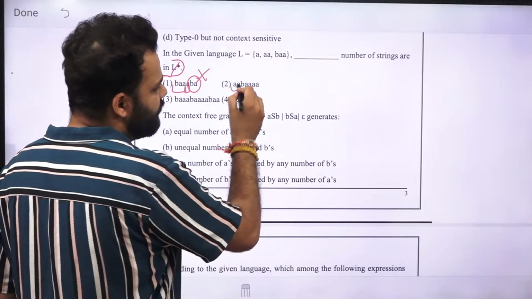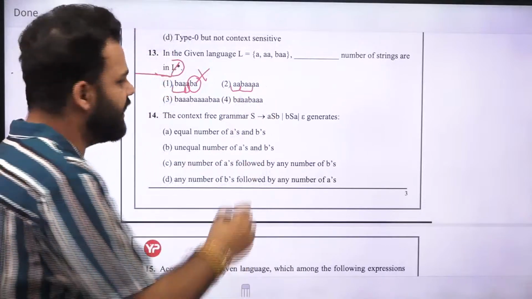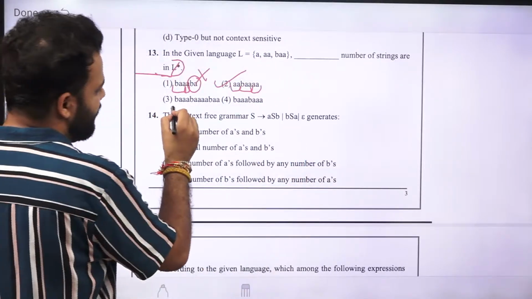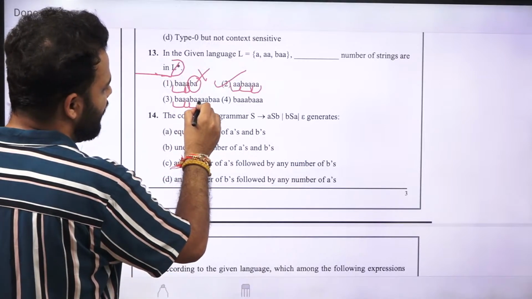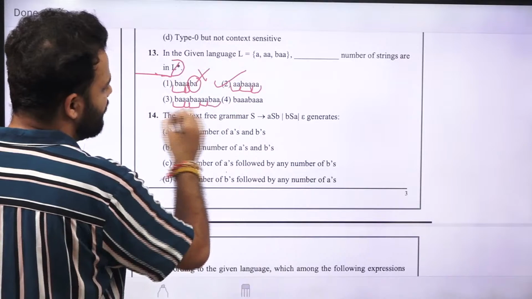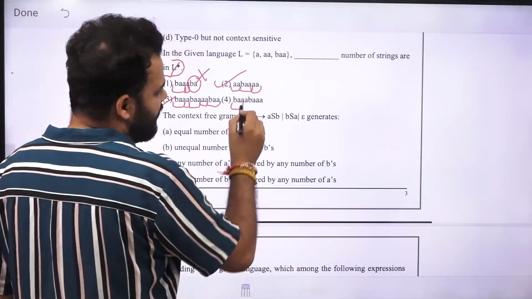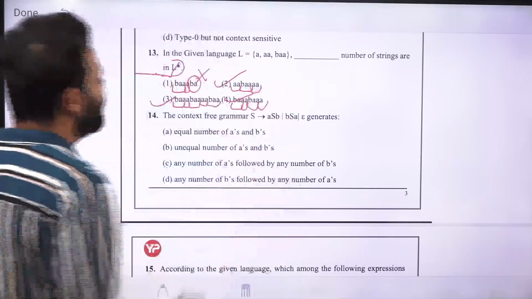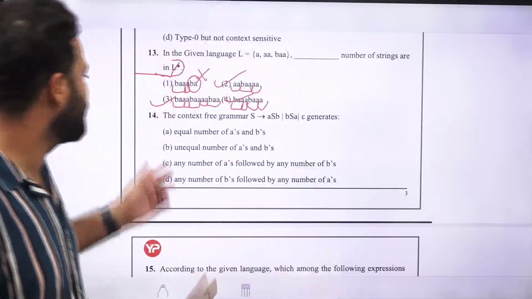Then we can use AA for this one, BAA for this one, and again AA for this one. So this will be in the L star language. Again BAA, 1A we are using, then again BAA, 2A we are using, then BA. So this will also be in our language. Then BAA, 1A, BAA, and again 1A. So 2, 3, 4 will be our answer. B, C, D will be our answer for this question.